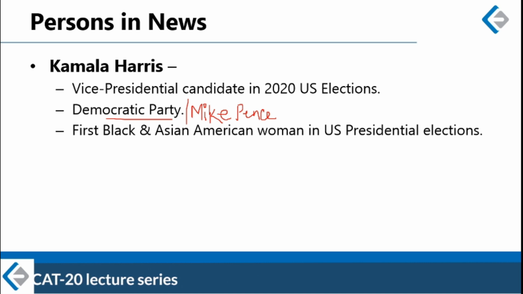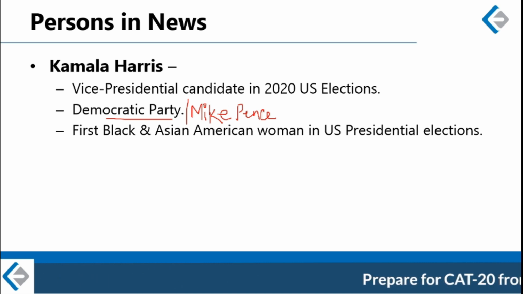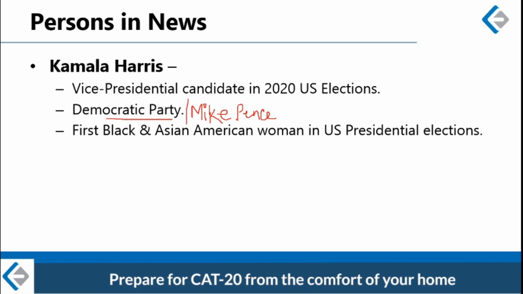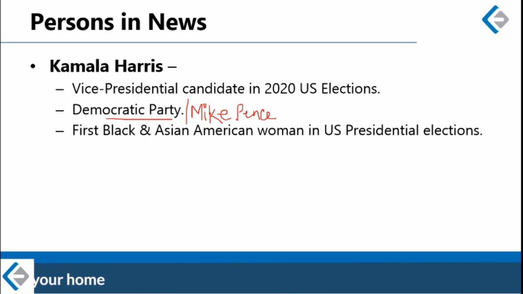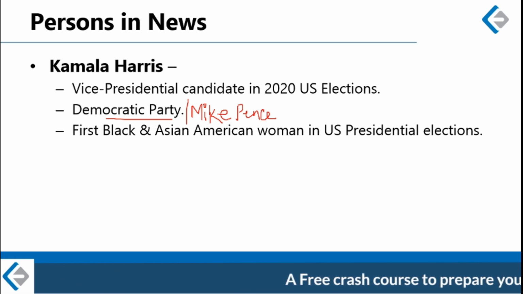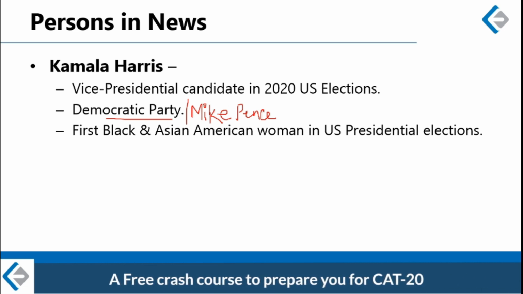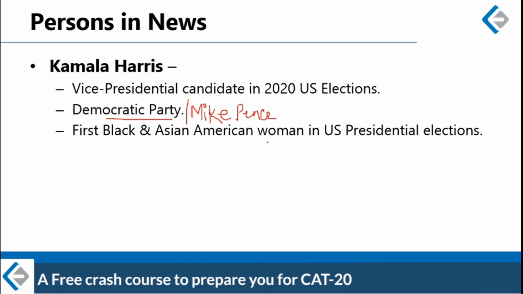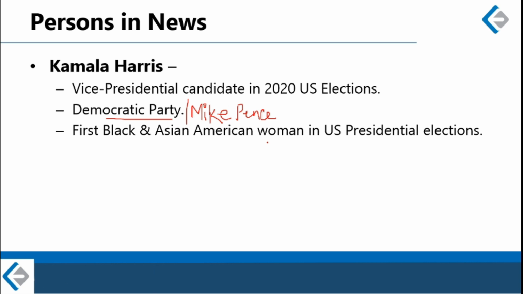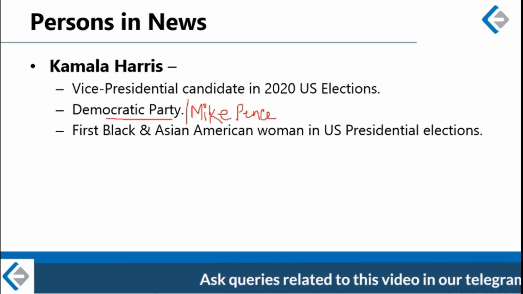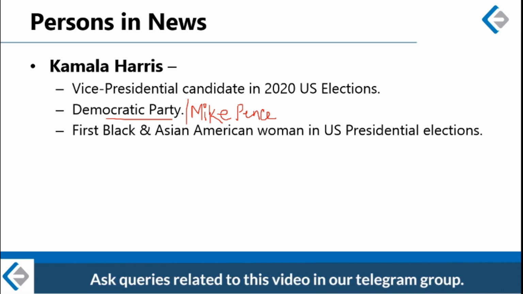She has been a senator from California, and before being senator, she has also served as the first African American Attorney General of California. She is a lawyer and she has served as Attorney General of California. Attorney General, by the way, is the chief lawyer of the state of California. Alright, so this is Kamala Harris, the first person of Indian origin to contest vice presidential elections in USA. Very, very important name for this year's exam.